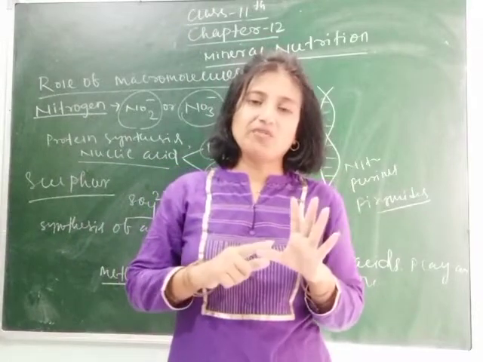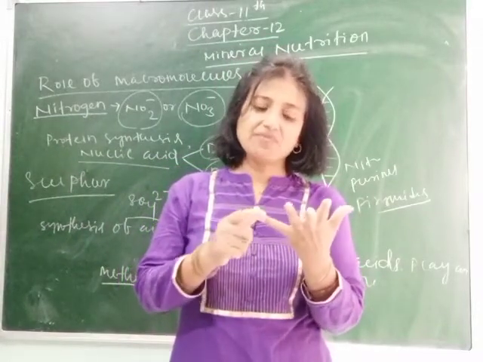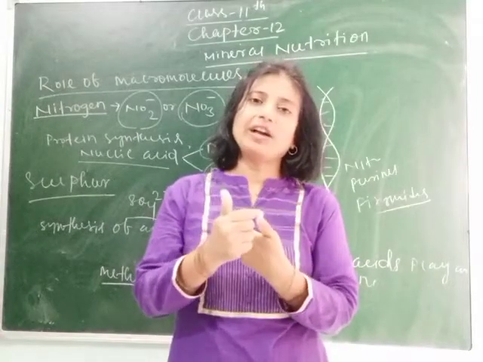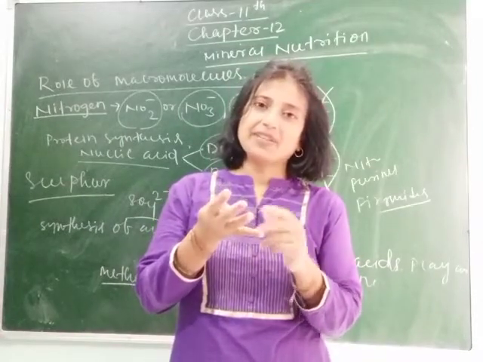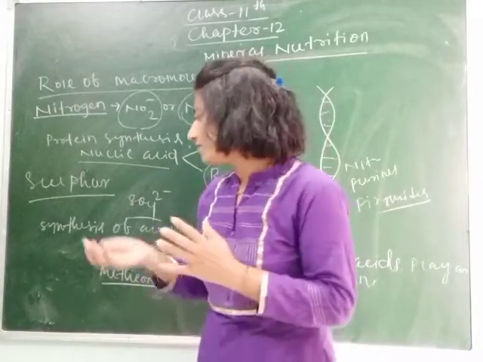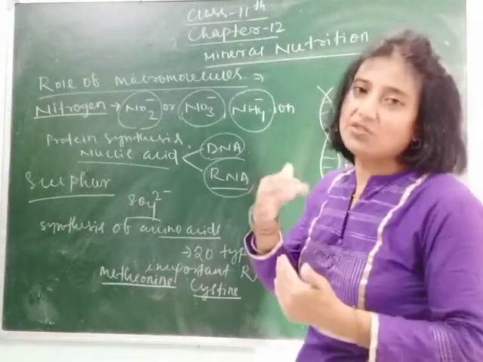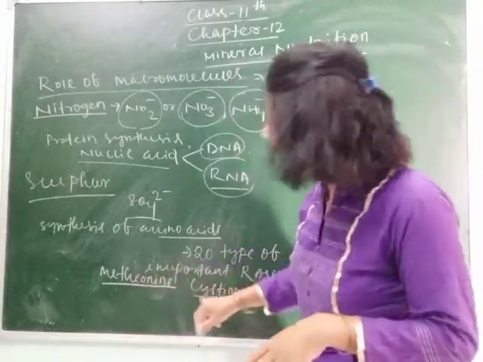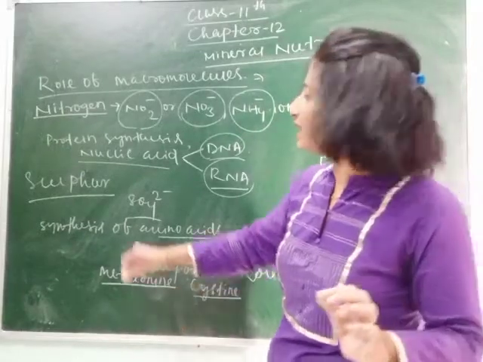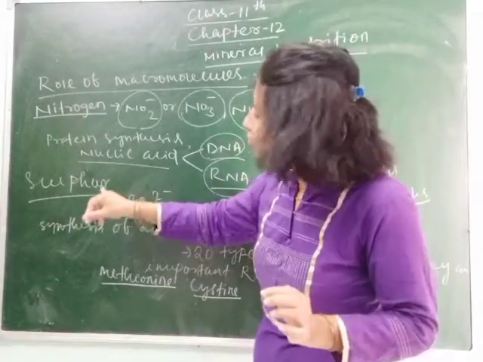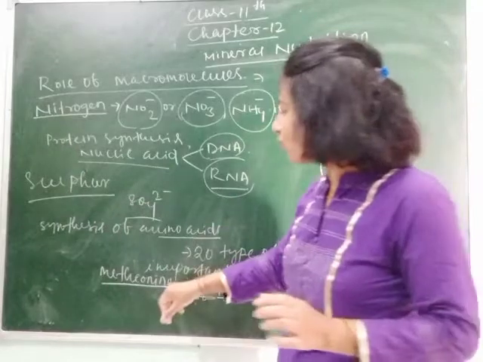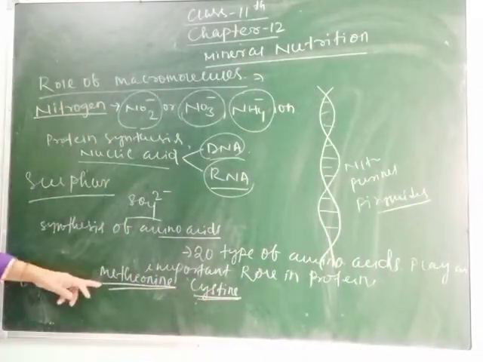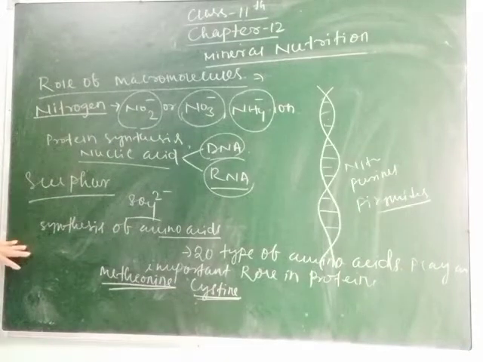Different types of amino acids I have told you: methionine, serine, histidine, valine, glutamic acid, aspartic acid. Clear? Then valine, tryptophan, like this. 20 different types of amino acids are present, out of which these two amino acids can't be synthesized in the absence of sulfur. So sulfur plays an important role in the formation of these two amino acids: one is methionine and another is cysteine.